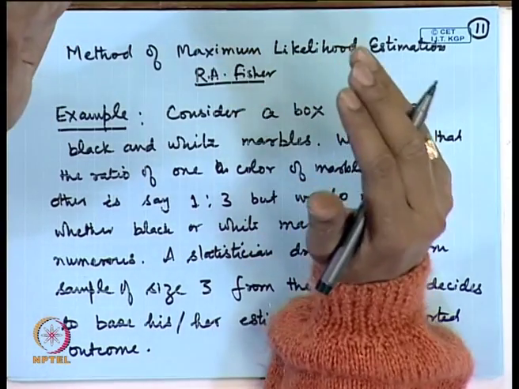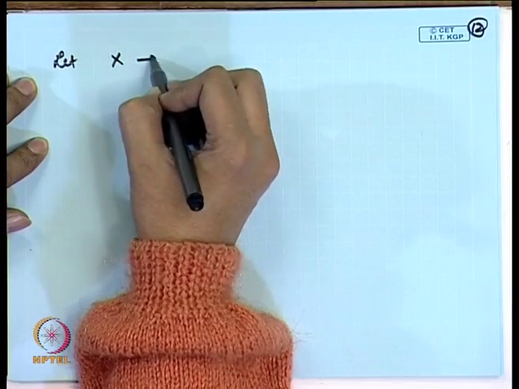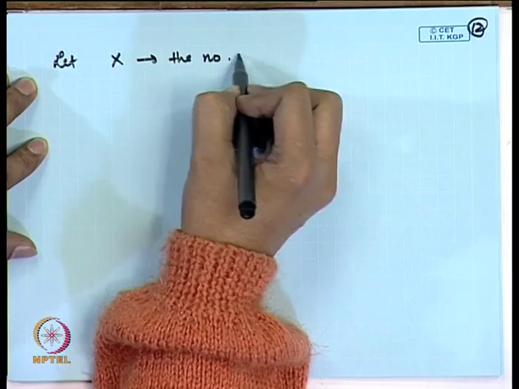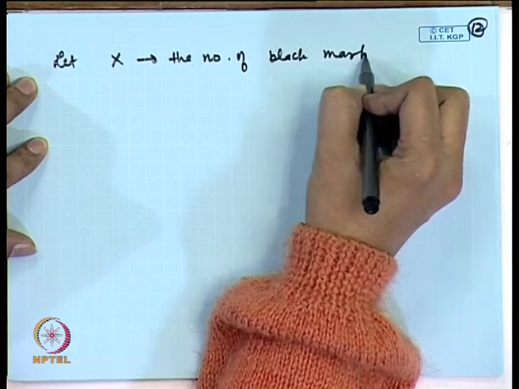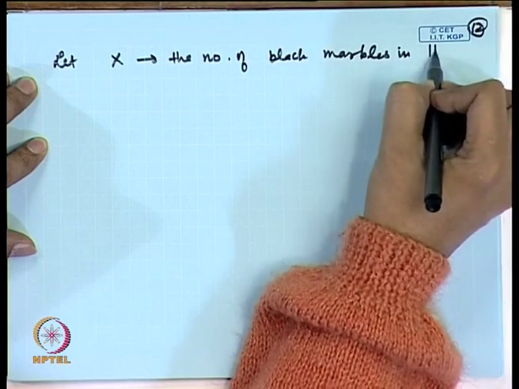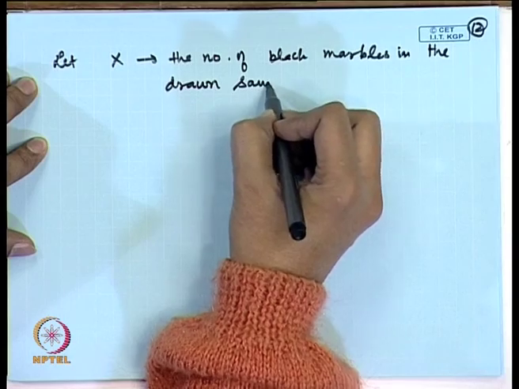So, if you are drawing 3 marbles, these 3 marbles may have some black or white marbles among themselves. So, let X denote the number of black marbles in the drawn sample.